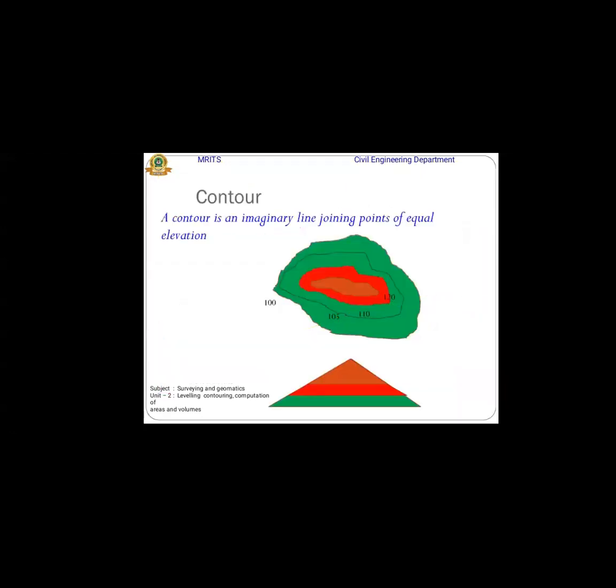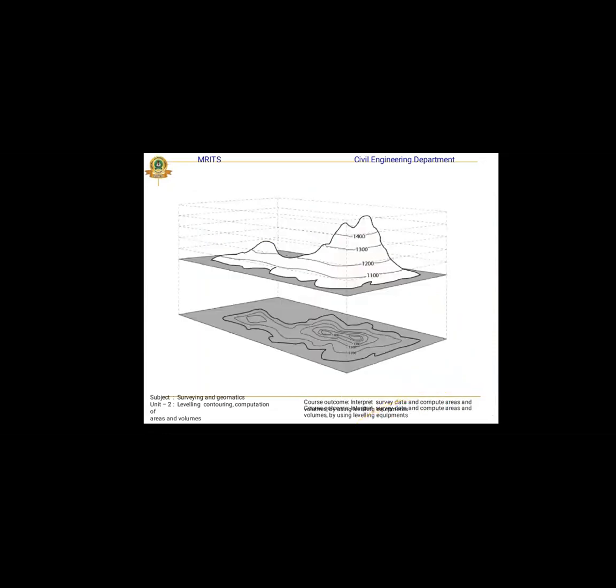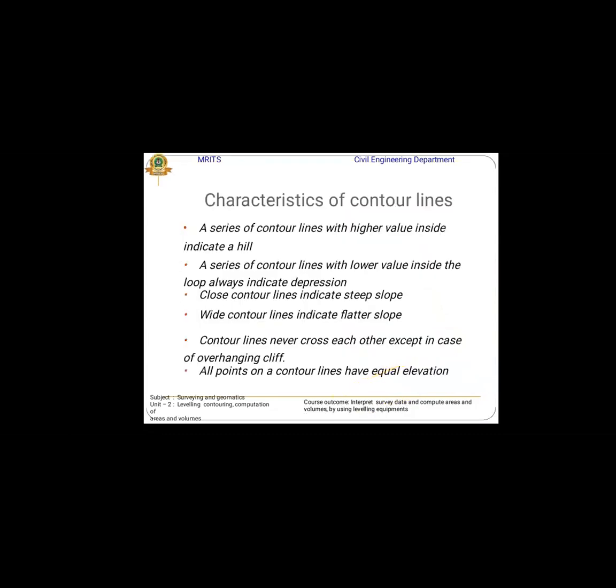Next, what is the contour? Why are you contouring? The next topic is contour. Contouring is conducted to show the levels of the ground. Contours are imaginary lines joining points of equal elevation, and that is what is used for contouring. Contour interval: the vertical distance between any two consecutive contours is known as the contour interval. Okay, these are the figures of contour leveling.